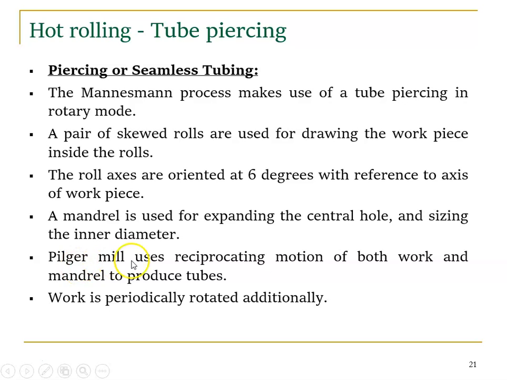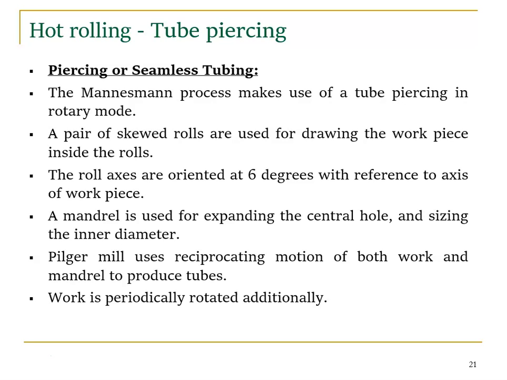So Bilger mill uses reciprocating motion of both work and mandrel to produce tubes. So we can use Bilger mills. It is one of the mills. Work is periodically rotated additionally, right? So work is also rotated. This is what hot rolling and tube piercing.